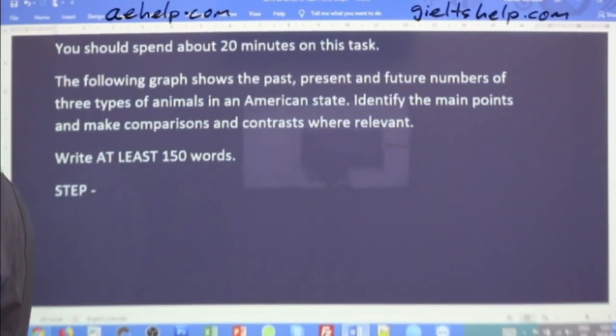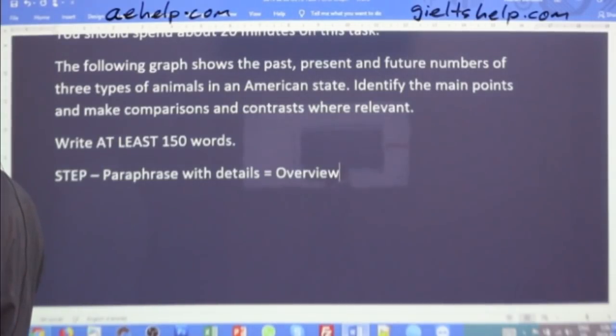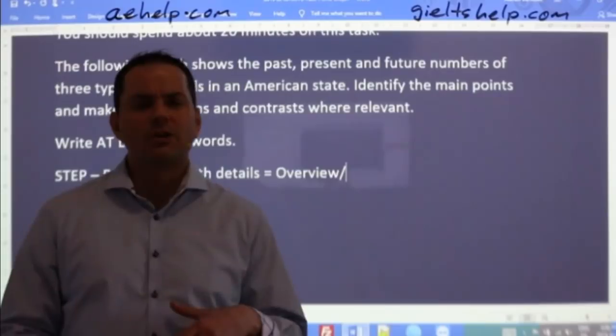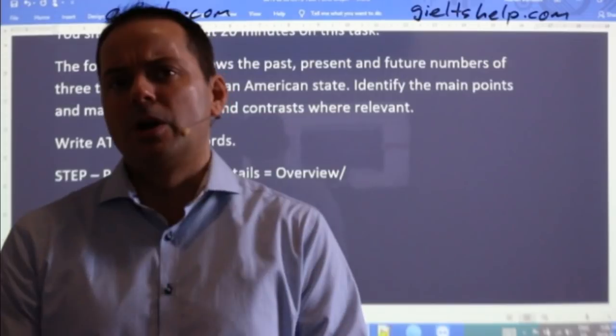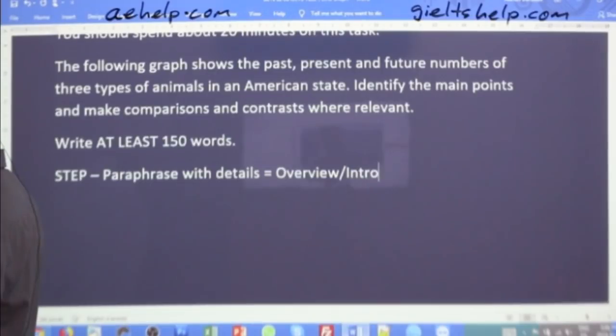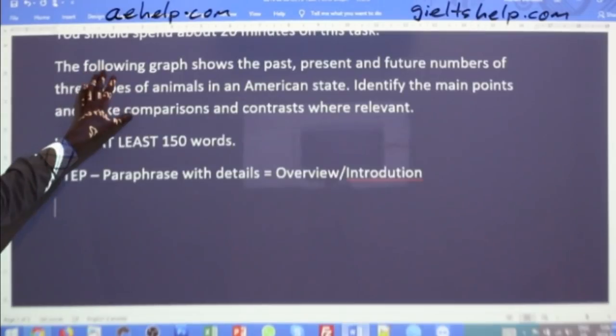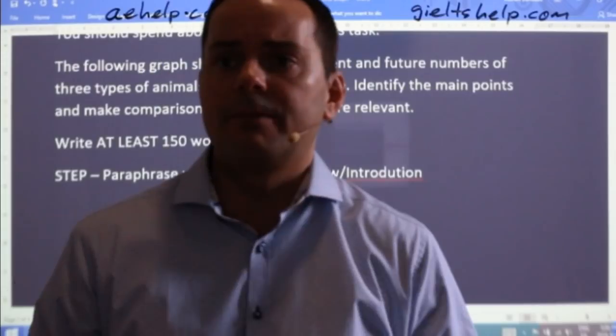So step 1, paraphrase the question with details. This is your overview. The overview is the introduction. Sometimes students are confused. They think overview and introduction are two different parts, but no, it's the same. So overview, introduction. Paraphrase the question here and give me some details. Students, do your best. I'm going to do the same.